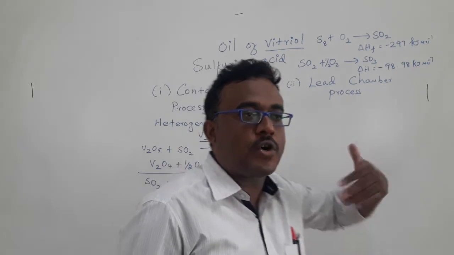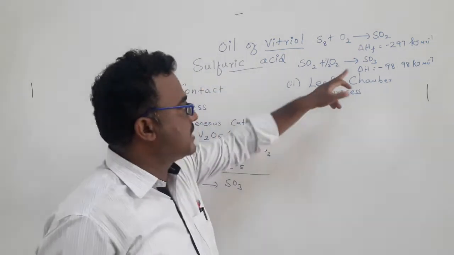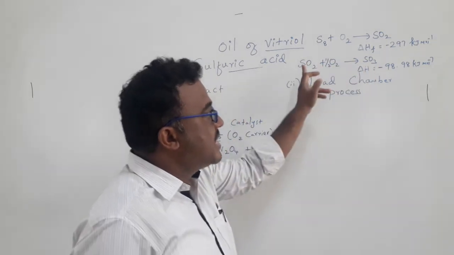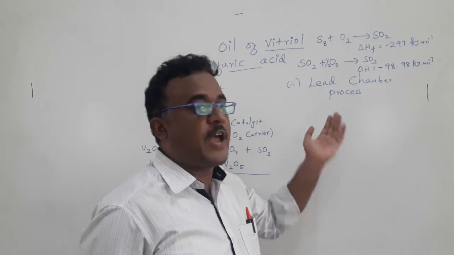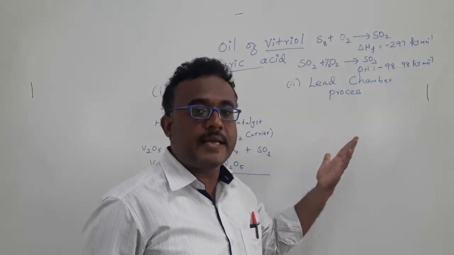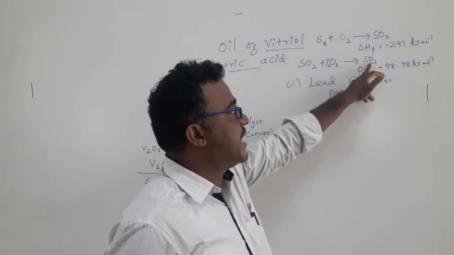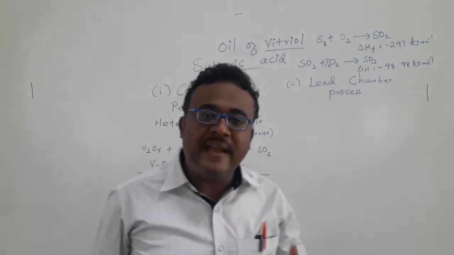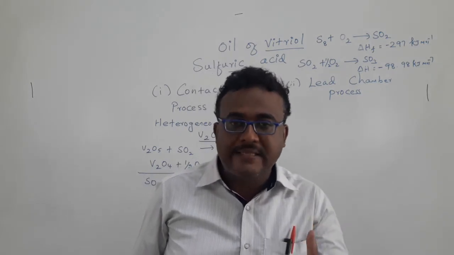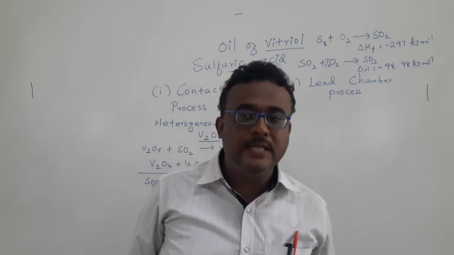If we go above 400 degrees Celsius, then sulfur trioxide can be decomposed to sulfur dioxide and oxygen. For example, if we go to 600 degrees Celsius, then almost 25% of sulfur trioxide will be decomposed to sulfur dioxide and oxygen. So we need to maintain the temperature exactly around 400 to a maximum of 500 degrees Celsius.